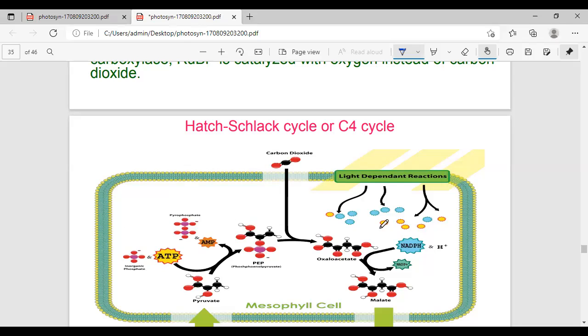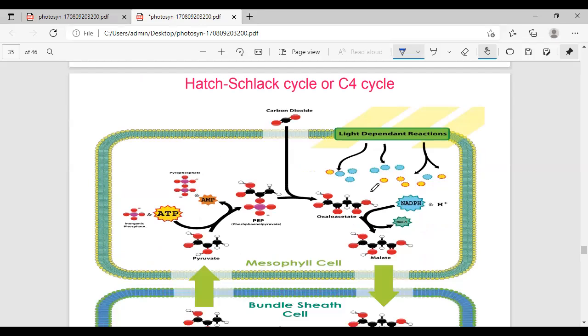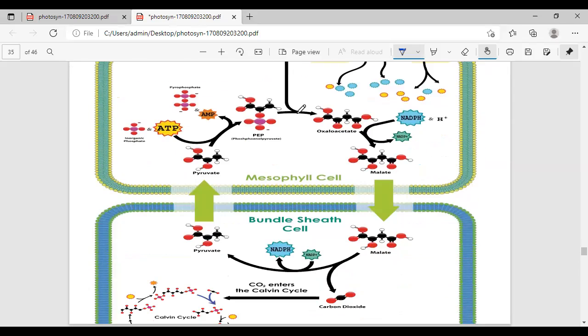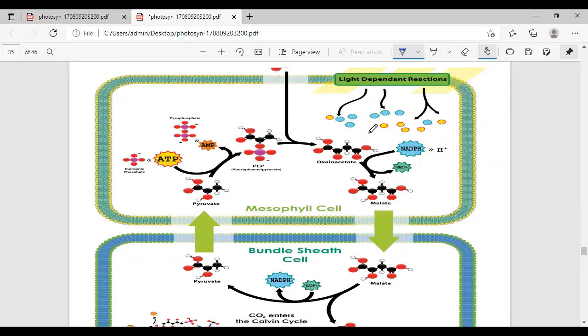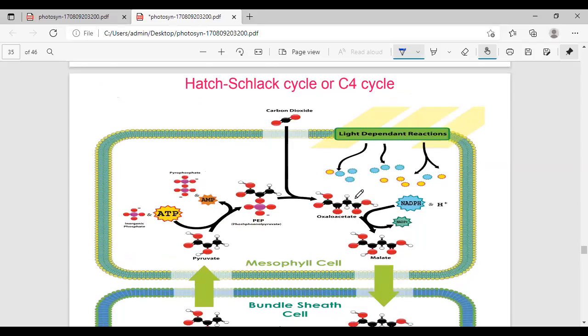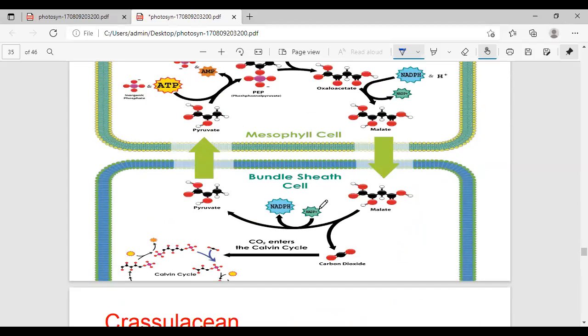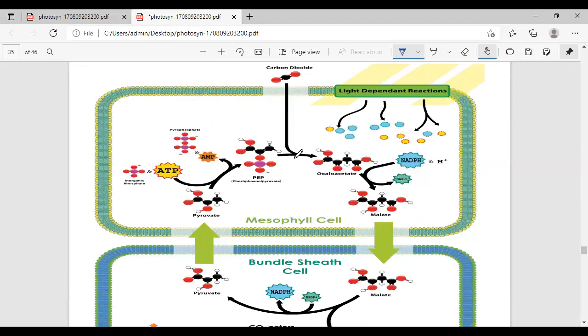See here in this reaction, this pathway, you can observe this one. Two cells are there, I'll explain. Chloroplast dimorphism is there. Two cells are present where the Kranz leaf structure is there. The first is called the mesophyll cell, and this one is called the bundle sheath cell. In both cells you can observe the total cycle.